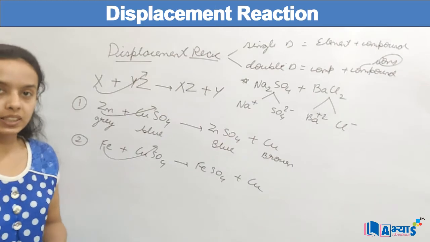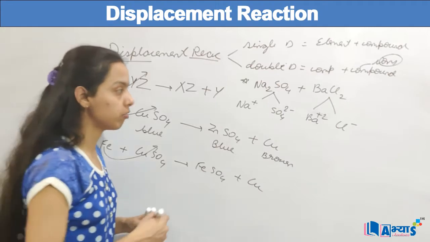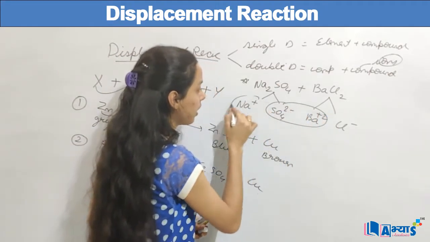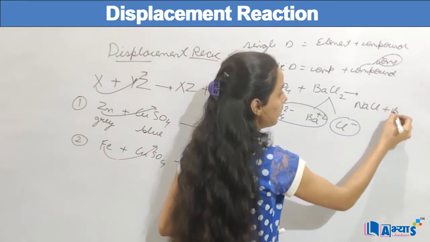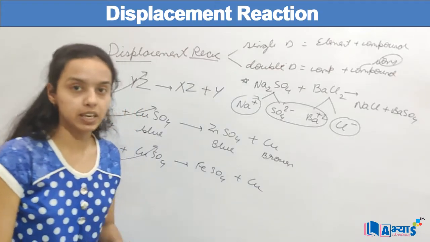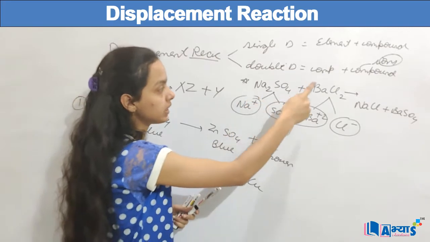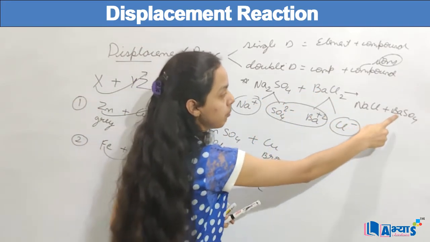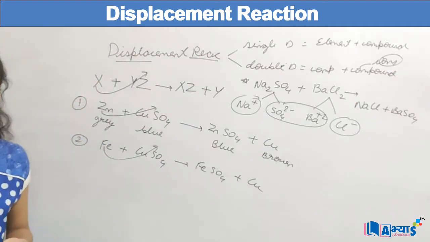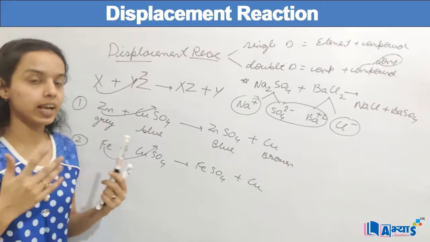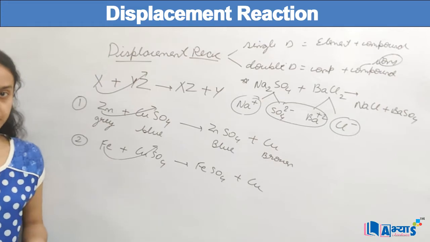Now as you know, by basic convention, positive is attracted towards negative. Hence we will get the formation of barium sulfate and sodium chloride. Out of all these four species, you can clearly see that sodium has displaced barium and has formed barium sulfate and sodium chloride. Now there were two new compounds formed. As there are two compounds and they are formed by the ions, it is known as a double displacement reaction.